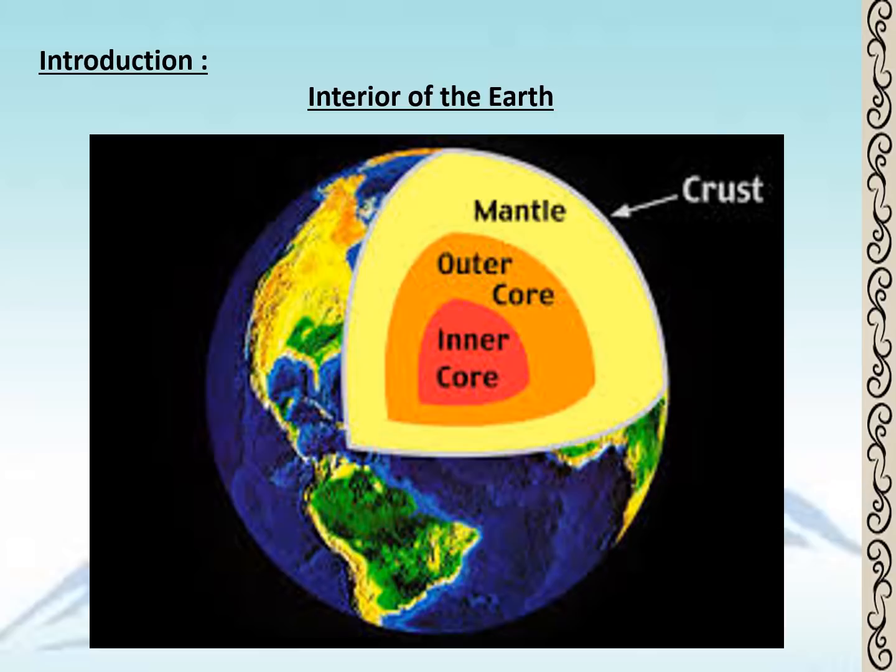As we go into the interior of the earth, we have the mantle. The mantle can be divided into two layers, the upper and the lower mantle. The upper layer is more in the liquid state. Here, there are magma chambers. It is through these chambers that magma comes out on the earth's surface during a volcanic eruption. And below the mantle, we have the outer core and inner core.